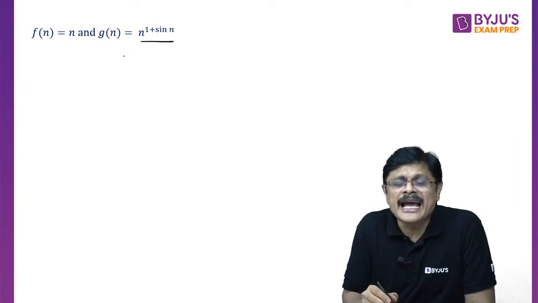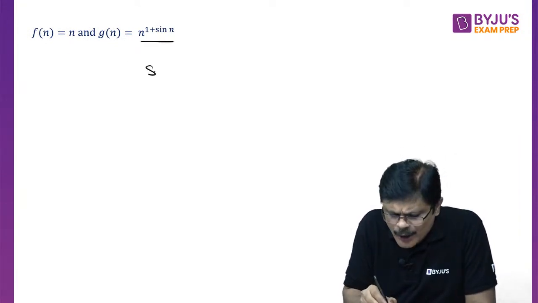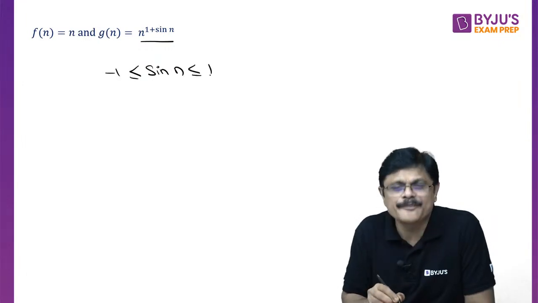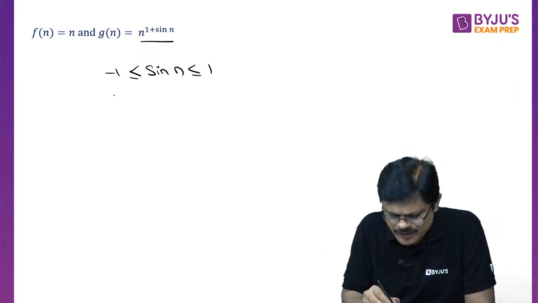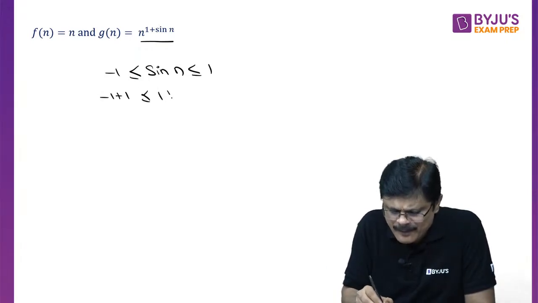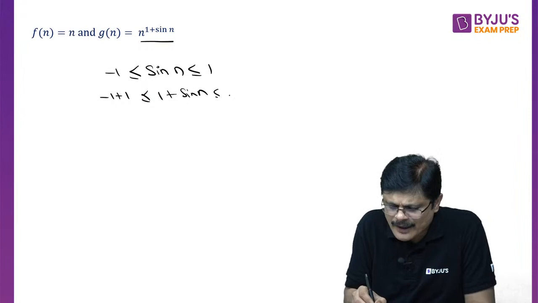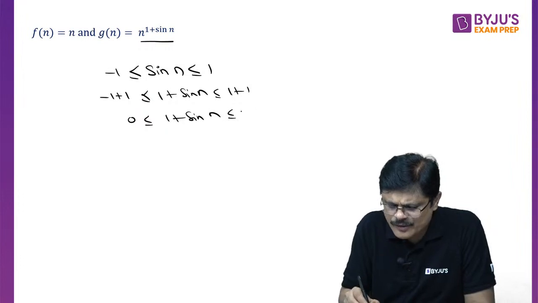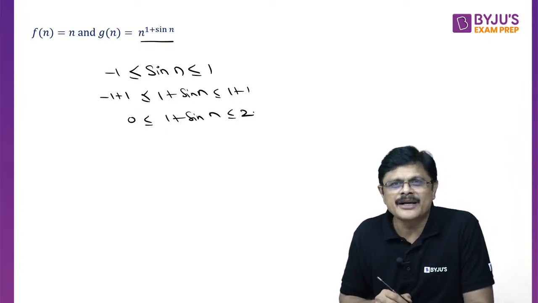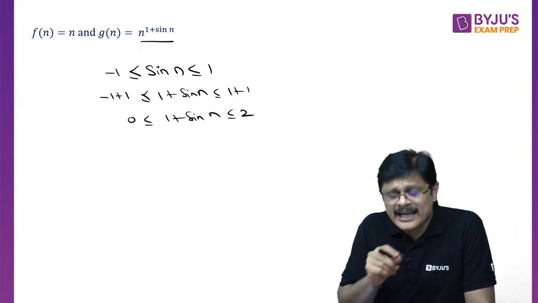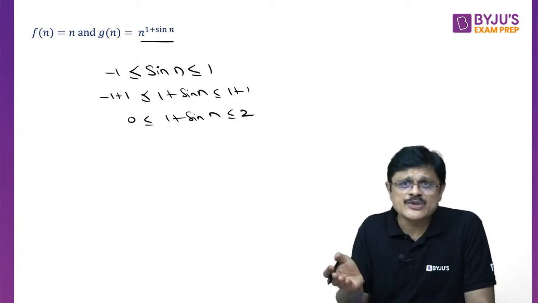Consider n power (1 plus sin n). Now you all know that the value of sin n always lies between minus 1 and plus 1. Add 1 throughout. So that is 0 less than or equal to 1 plus sin n less than or equal to 2. Am I clear? The value of sin n always lies between minus 1 and plus 1.